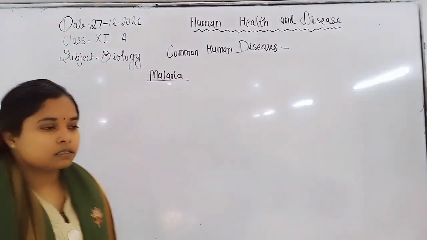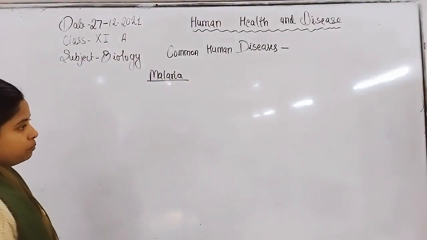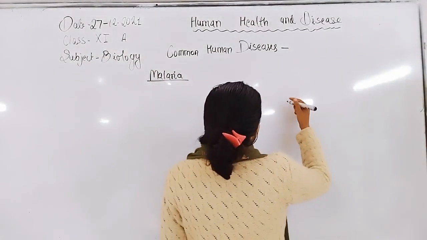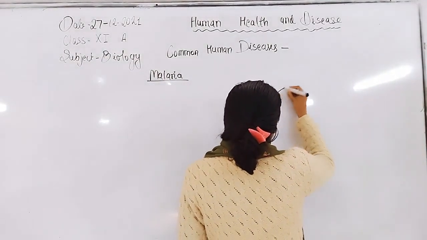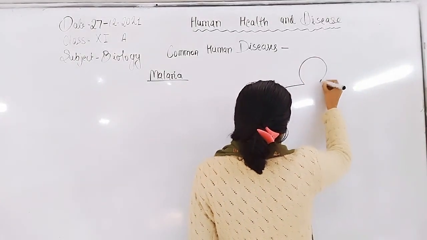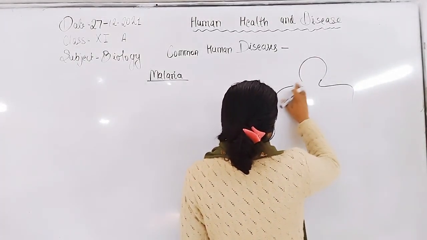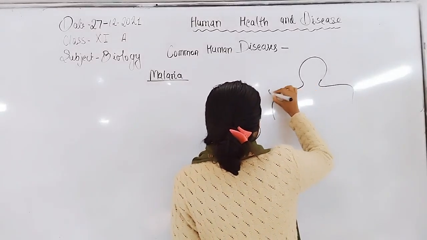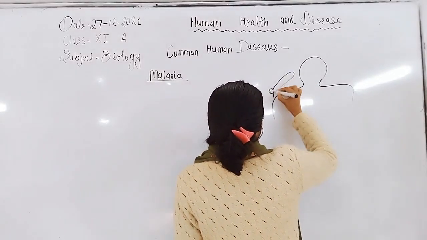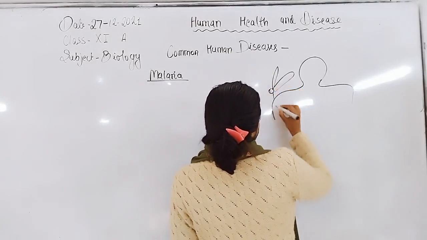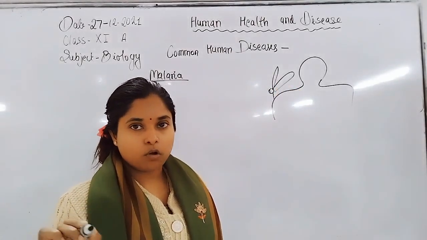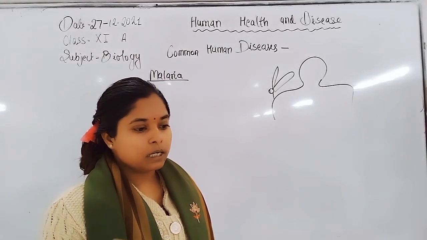Now let us discuss the life cycle of Plasmodium. When an infected mosquito bites a human, the mosquito releases its saliva into the blood of the human.